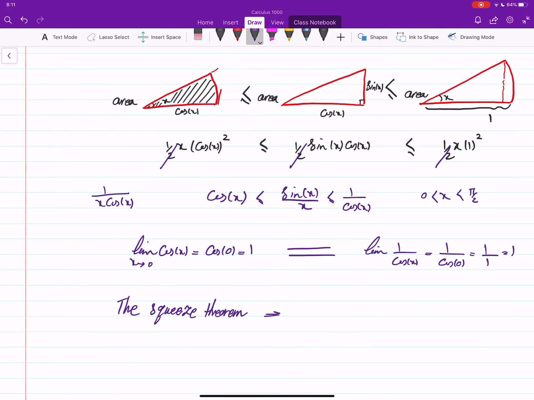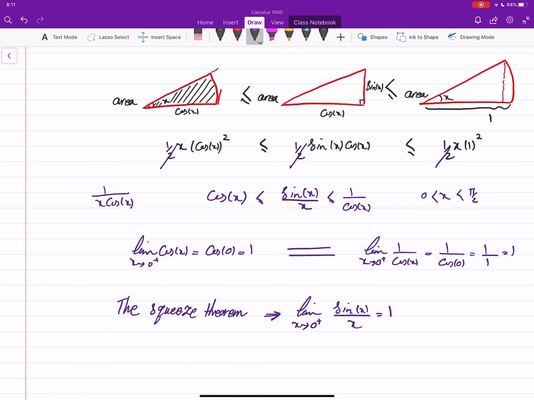It says that since the limits of the upper one and the lower one as x goes to 0 are equal, and I was allowed to put only plus, this implies the squeeze theorem on one-sided limits, so the limit of the middle one is also equal to 1.